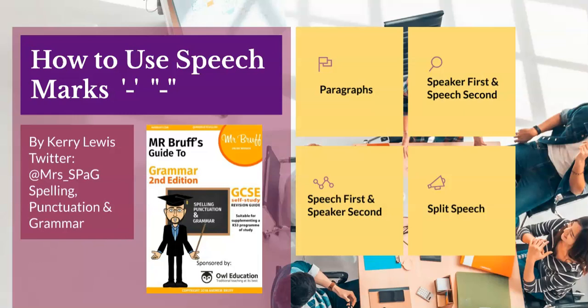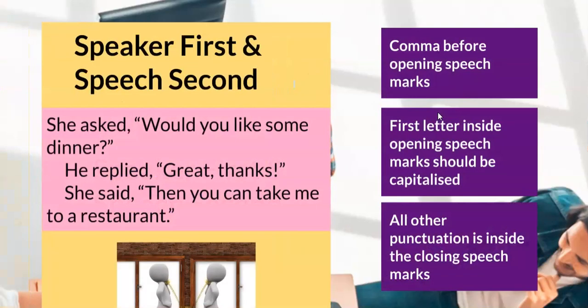Today I'm going to talk about how to use speech marks, which we use to show when someone's talking. Speech marks can be single or double inverted commas. Single inverted commas can also be quotation marks. The first rule that we're going to look at is when the speaker is first and the speech is second.